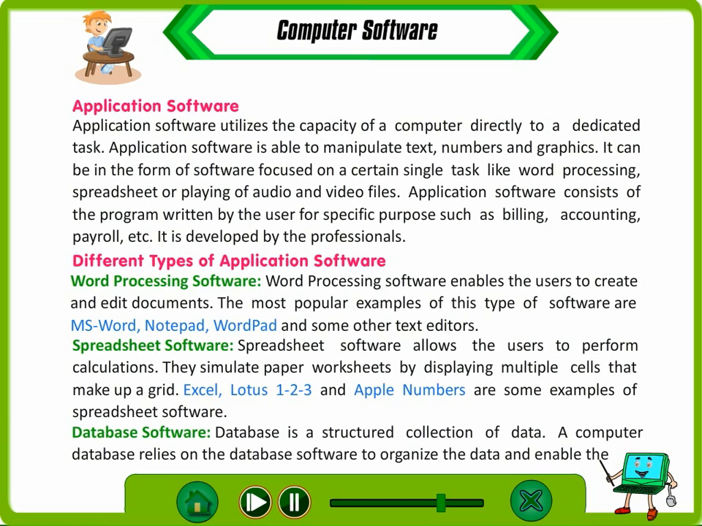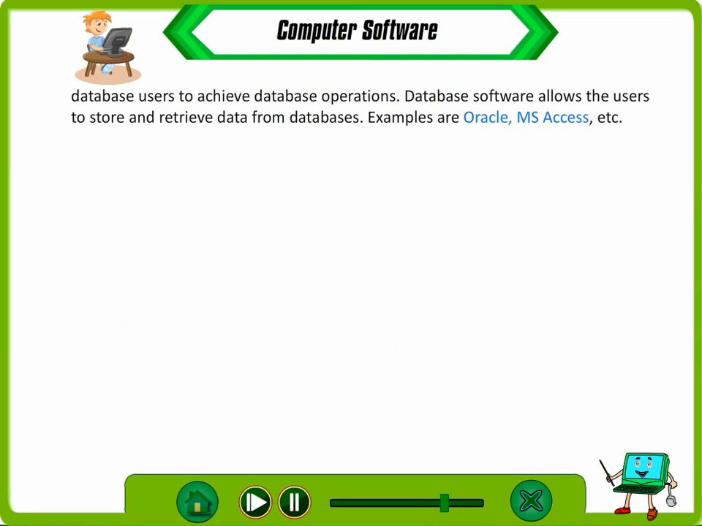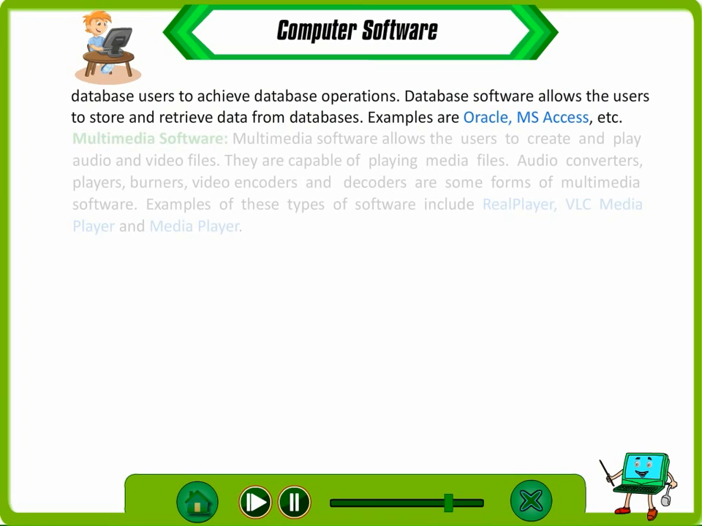Database software. A database is a structured collection of data. A computer database relies on the database software to organize the data and enable the database users to achieve database operations. Database software allows the users to store and retrieve data from databases. Examples are Oracle, MS Access, etc.